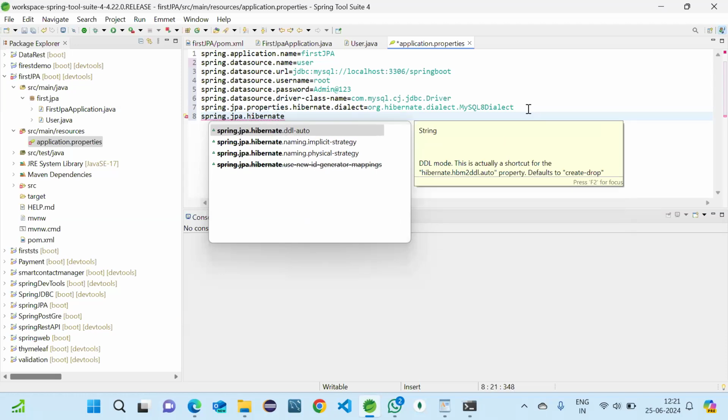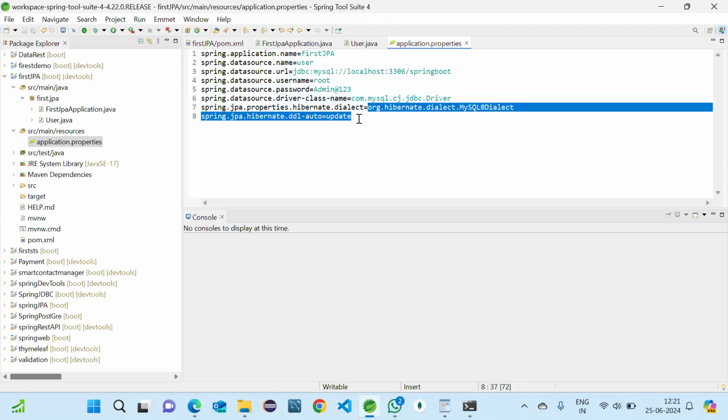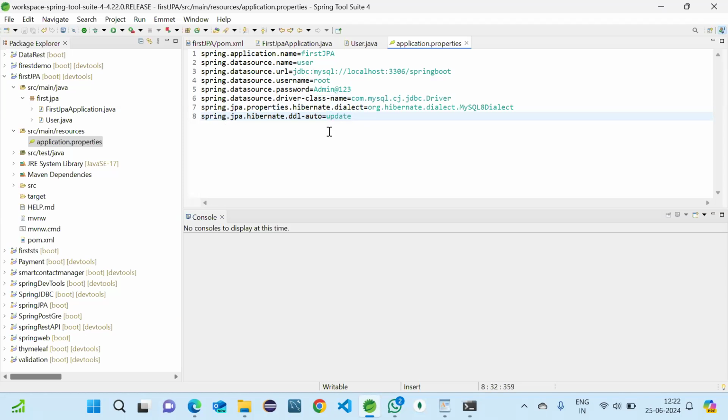And the last value will be spring.jpa.hibernate.ddl-auto, where ddl is data definition language. Here we'll be using update. This command will tell the project that when it is running for the first time it should create the table, and the next time an update will be done. So these are the parameters we should pass: the table name, the database link, username, password, driver class name, dialect name, and the setting to create the table. After this, just save it and go to User.